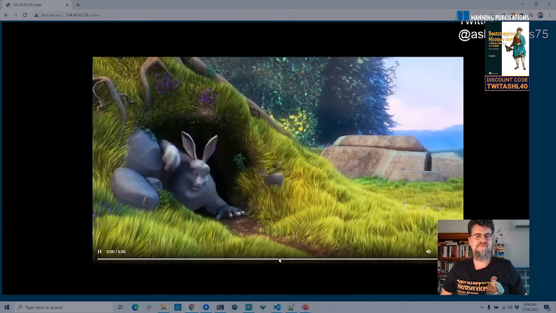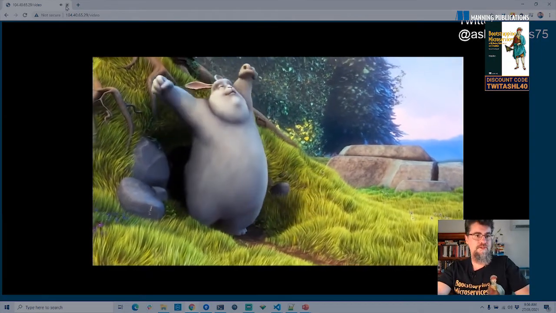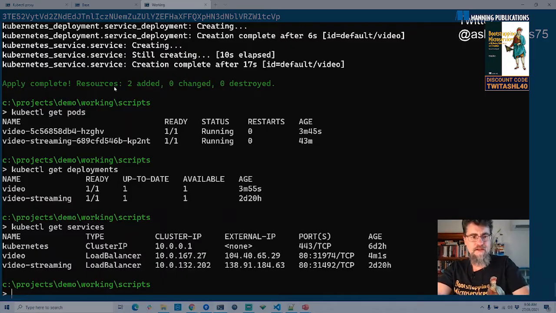Great. We've just manually deployed a microservice. I can clean up after myself now. I could run Terraform destroy. Now I have to give it all those same options as apply. I'm not going to run through that now because we're running out of time. But doing Terraform destroy will just clean up the things that I just created, which is just this video pod. It would not touch this video streaming pod because that's owned by a different Terraform pipeline.